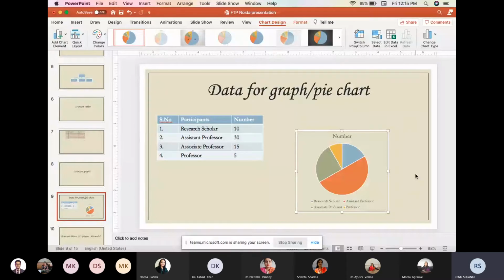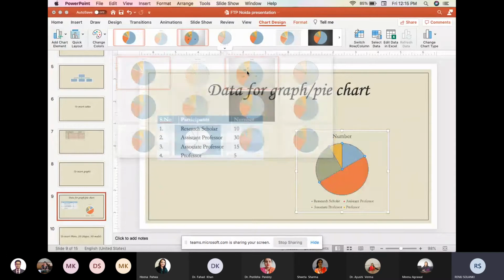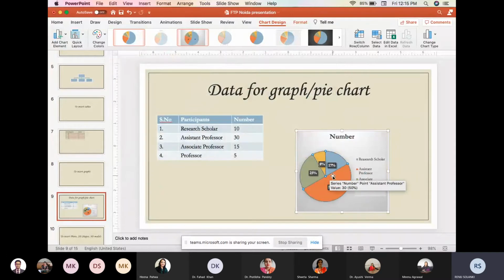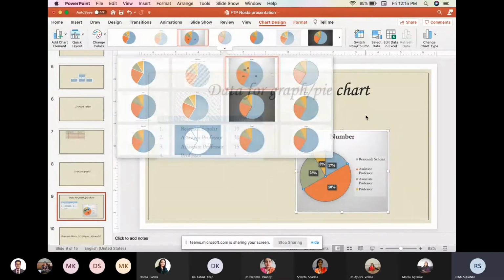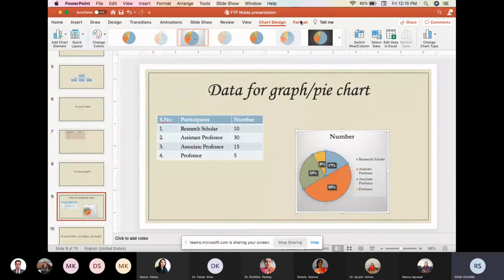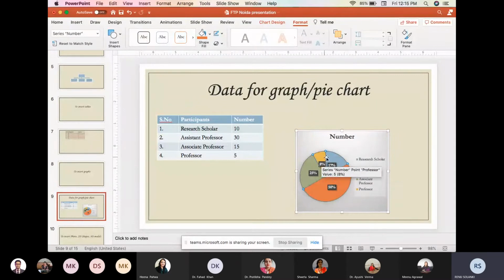Again, we can change this chart design and we can format this chart. If I change the chart design from here, it is showing the data in the form of the percentage, or I can convert it to the other type, or if I go to the format, I can change the color of these different compartments. So we can change the pie chart according to our wish.